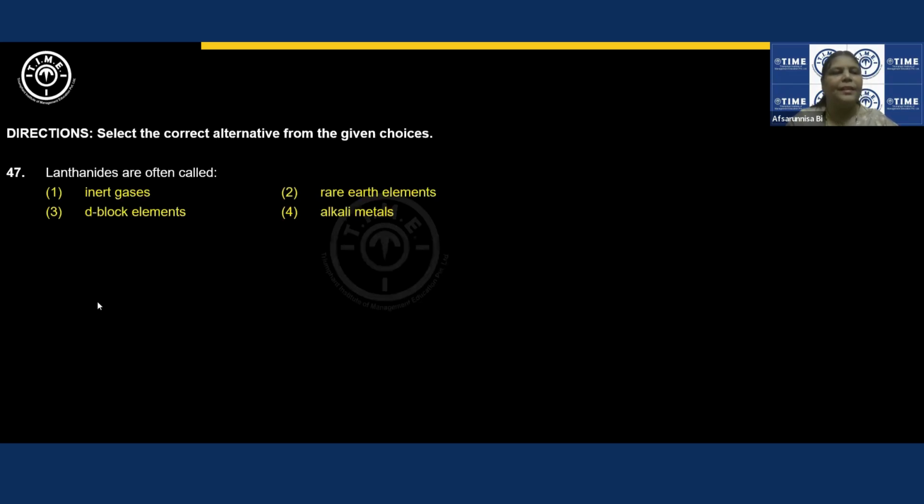Next question. Lanthanides are often called lanthanides as well as actinides. They are f block elements. Both come under the category of rare earths because they are obtained from very rare minerals. So the correct answer will be rare earth elements. Neither d block, inert gases, nor alkali metals. Lanthanides as well as actinides belong to group 3. Lanthanides belong to group 3 and the 6th period. Actinides belong to group 3 and the 7th period. This is also asked a number of times.